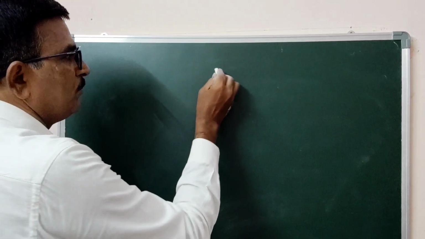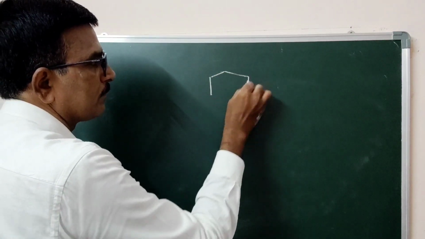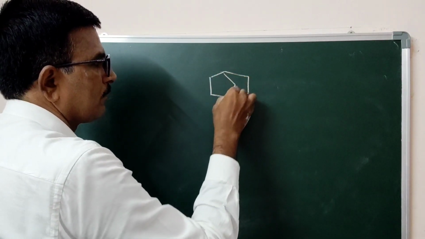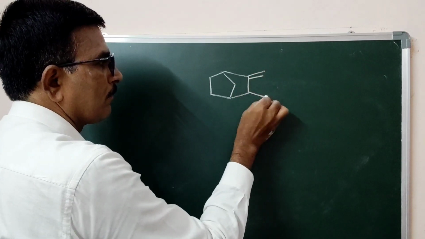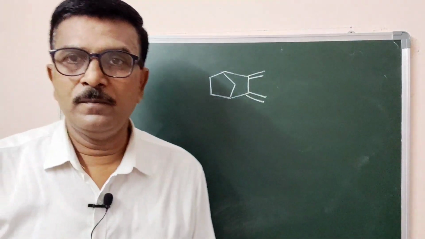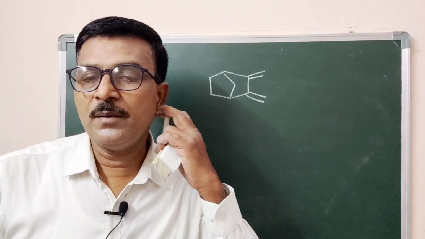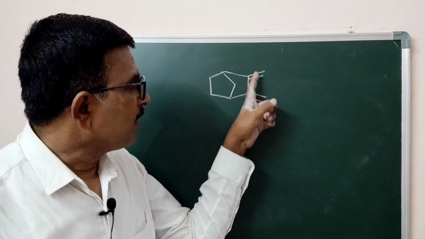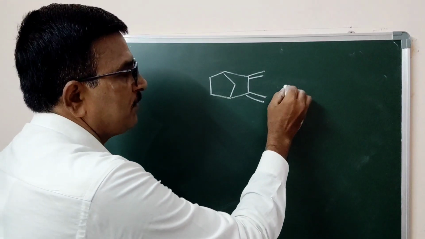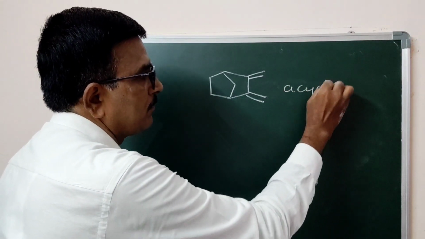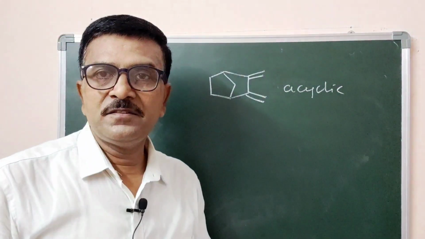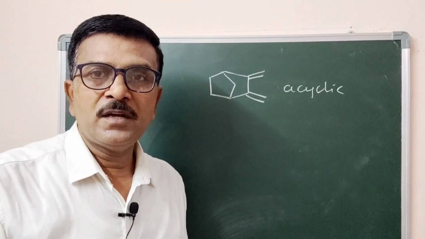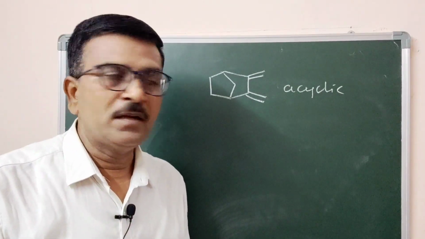Now, let us take another example. This is an example for calculation of absorption maximum. You can see a conjugated diene of an acyclic system, as the conjugated double bonds are outside the ring.